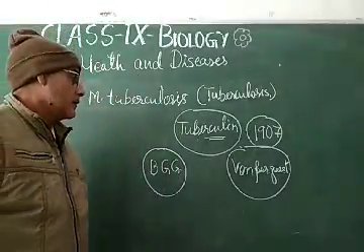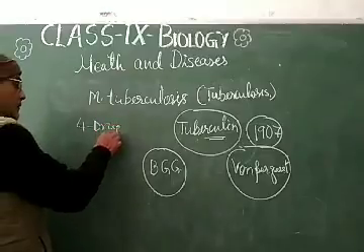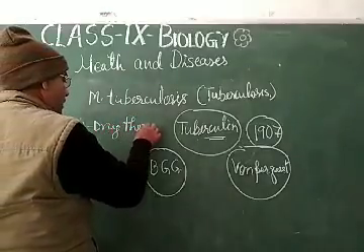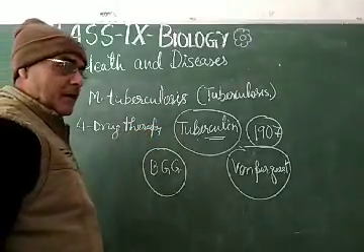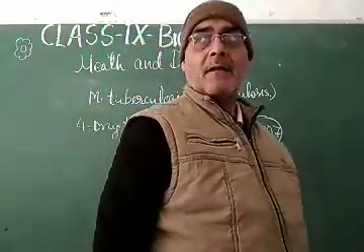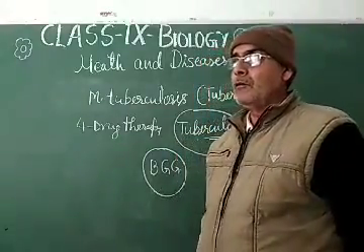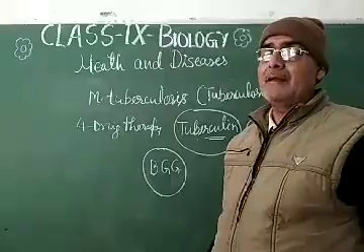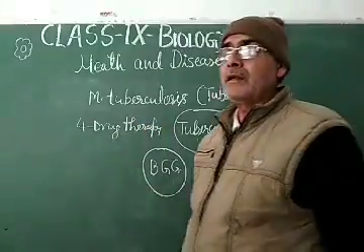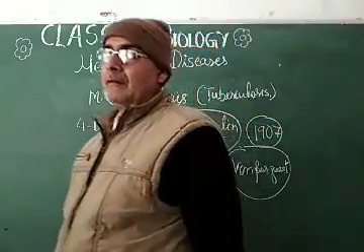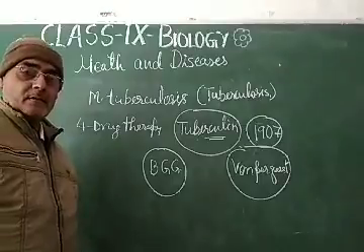Anti-tuberculosis therapy is a 4 drugs therapy: rifampicin, that is an antibiotic, isoniazid, an antibiotic, pyrazinamide, an antibiotic, and one more, ethambutol, again an antibiotic. So 4 antibiotics have to be given to a tuberculosis patient so that it can be cured within 6 months. So now this disease is curable.